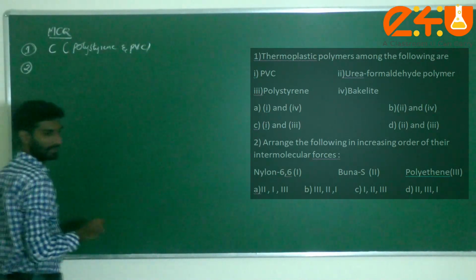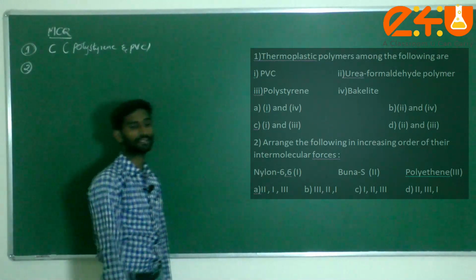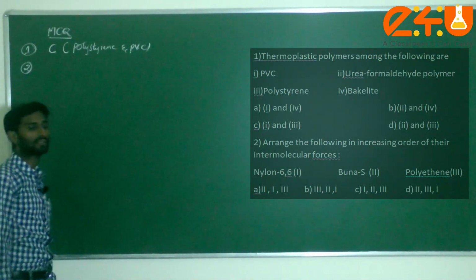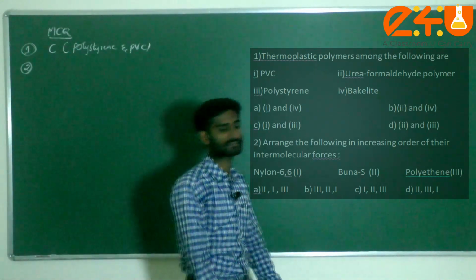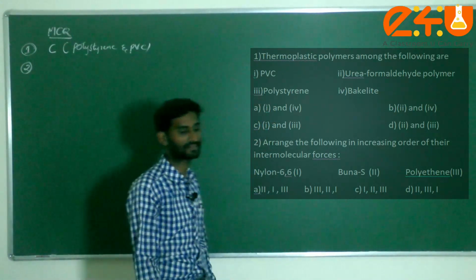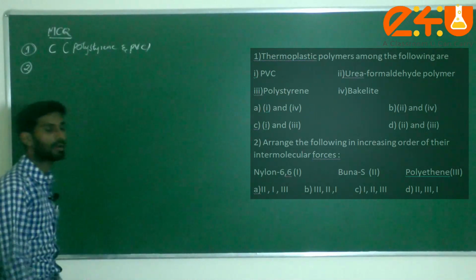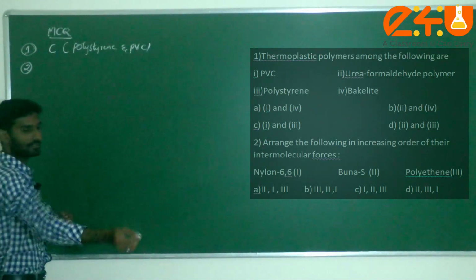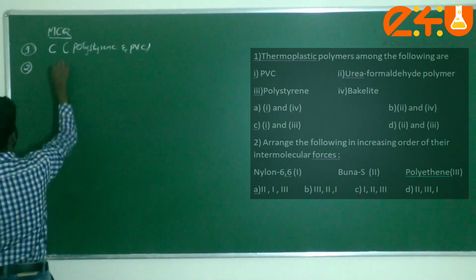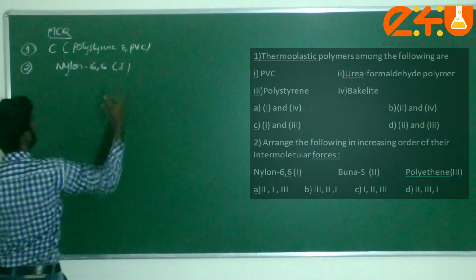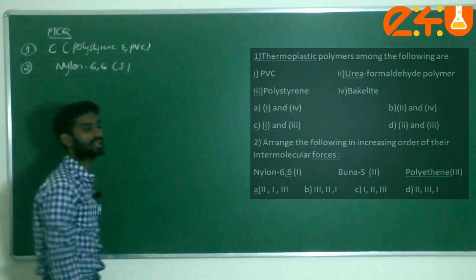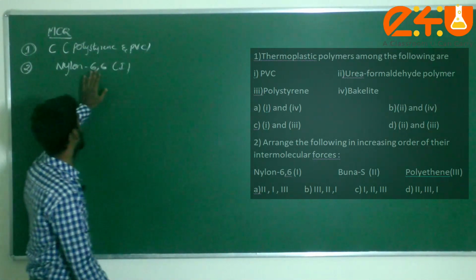Next one, question number 2: arrange the following in increasing order of their intermolecular forces. Just now we discussed the classification of polymers with respect to intermolecular forces. Here, first is nylon 66, which generally comes under fibers.